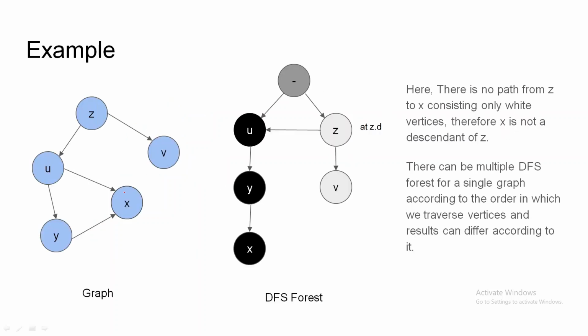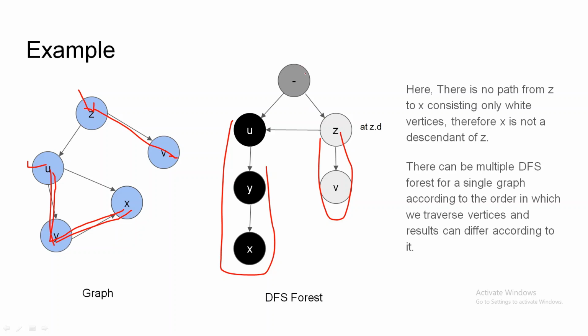Let us take another example. So this is the graph. First we will take u as our root node. We visit u to y, then y to x. Now we have visited all the vertices of the x, so we backtrack to y, then we backtrack to u. So this is the end of the algorithm. But we still have some unvisited nodes. So we take z as the next root, and then we visit the v. So there are two DFS trees. The first one is this, and the second one is this. Connect both with a W node, and this is the DFS forest for this graph.